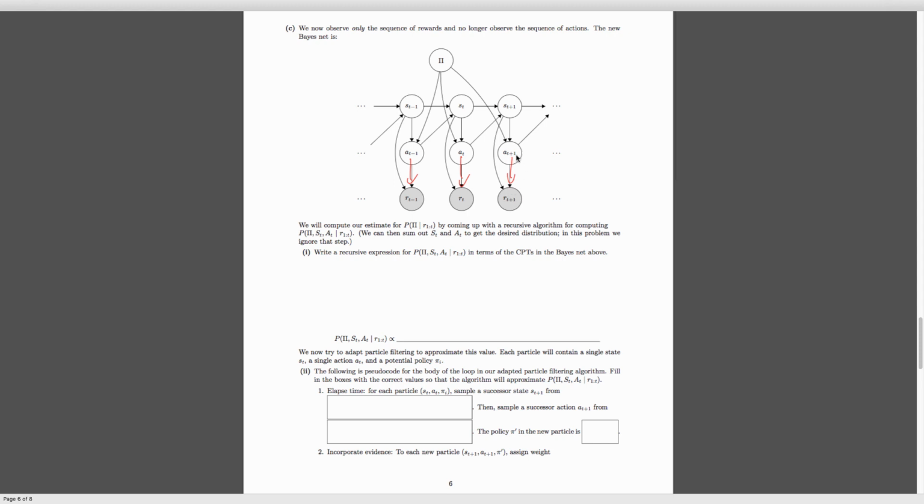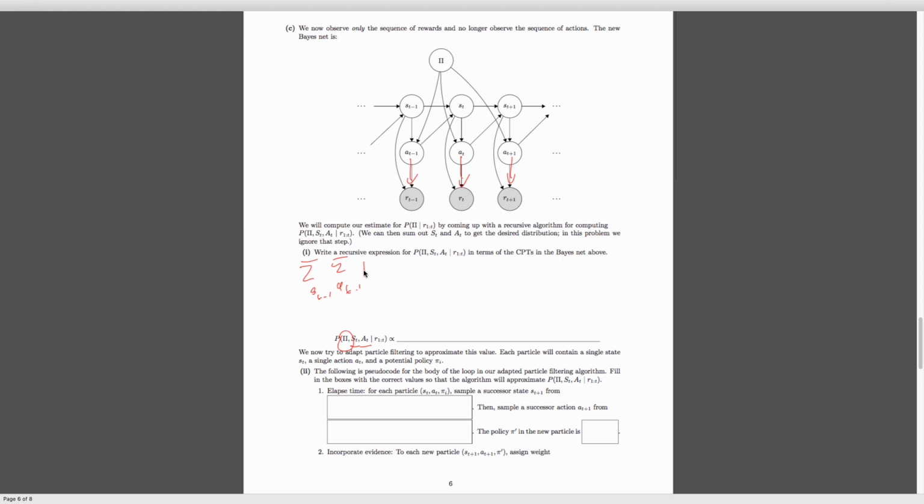So our formula here for the update in the particle filter is going to look very similar to what we had before, just with this extra term added in. And we're basically going to sum out over things we don't want once again. So let's write this out. The first thing we're going to do is sum out over the prior versions of these terms. Because we have s of t and a of t here, we're going to sum out over s of t minus 1 and this a of t minus 1. We're not going to sum out over policies because that's what we're actually trying to estimate here. We still want that term.